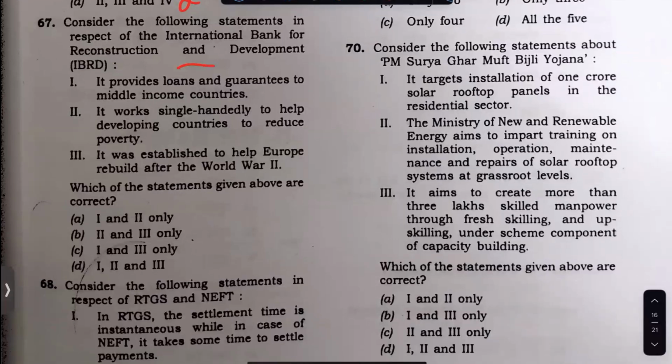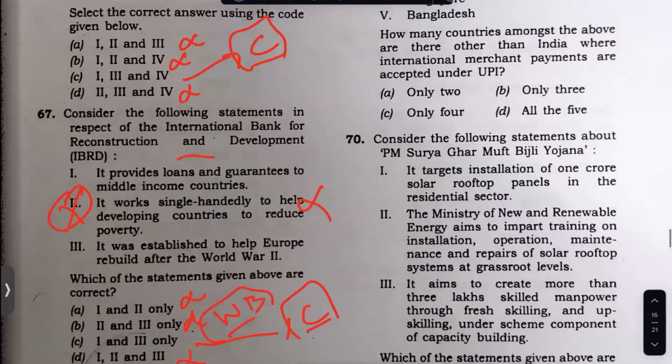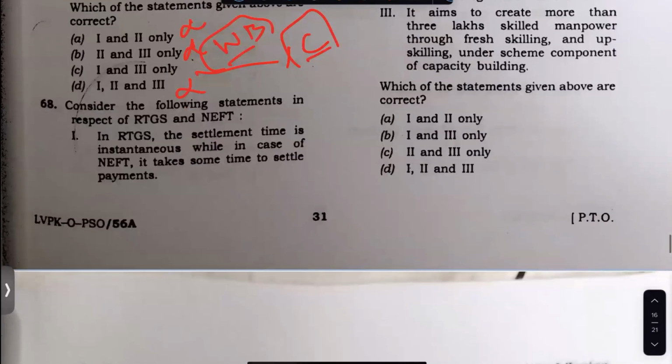Then the International Bank for Reconstruction is a World Bank organization, one of the 5 organizations. It's not single-handedly responsible. No. How does it make it a single-handed responsibility organization? No. So you have C as the answer. This question should have been taken, my friends. This also is an RTGS based question. Yes, real time. It's called real time. This is net.